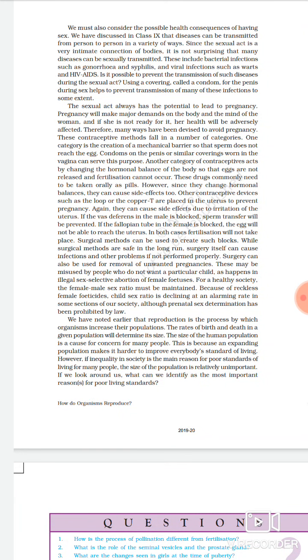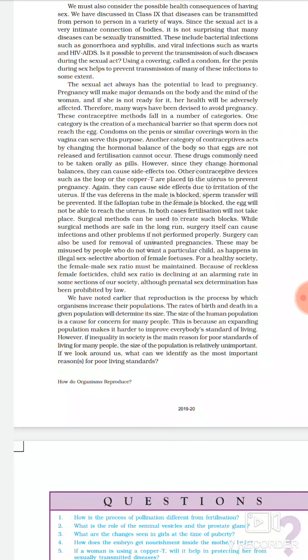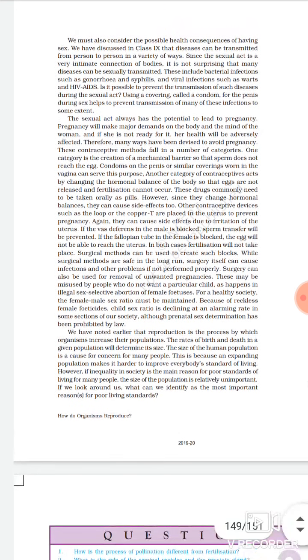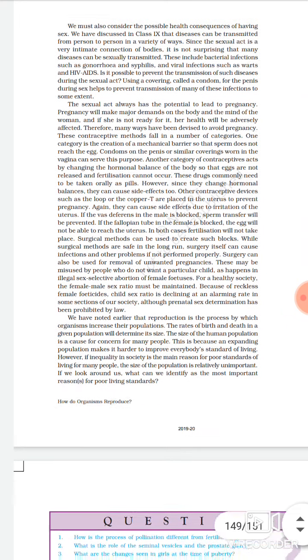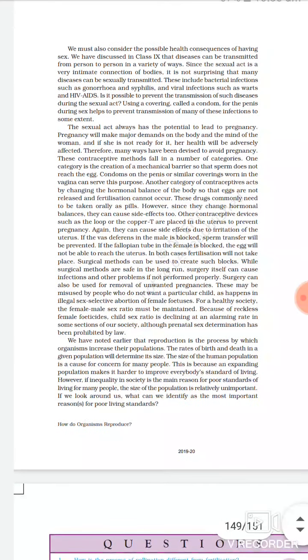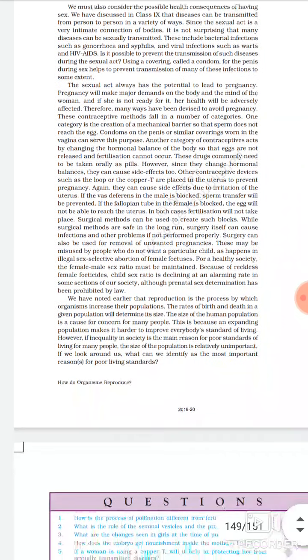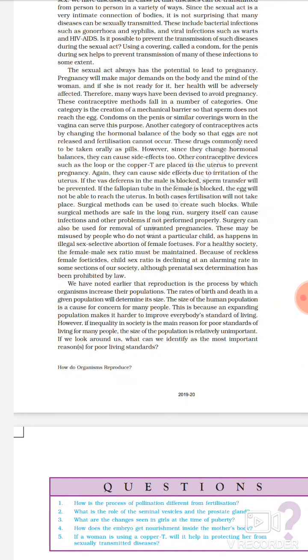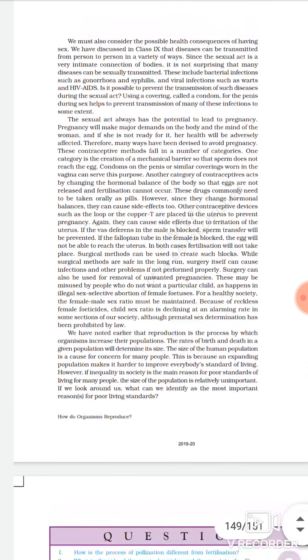Okay, so in the first one, the physical barrier method, there are many devices available in the market, that is, condoms for male and female. The purpose of that device is that it does not allow contact between the sperm and ovum. Then copper T's are there, a T made up of copper, fitted in the vagina of a female. When sperm enters and comes in contact with that copper, it gets killed. That also comes under the physical barrier method.